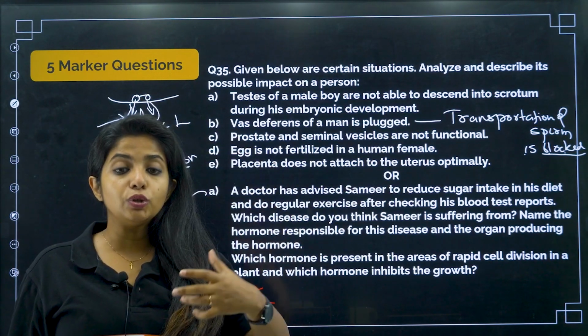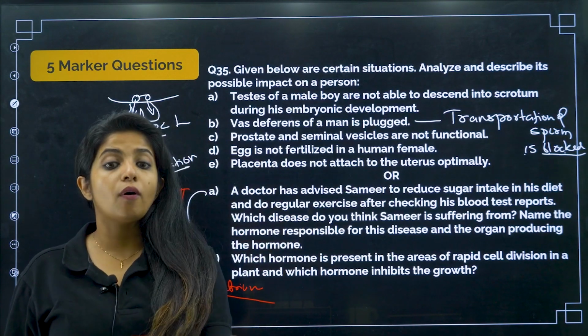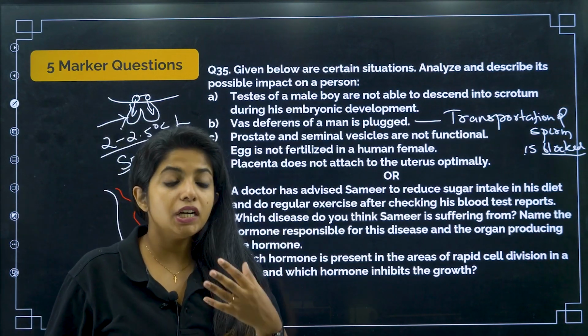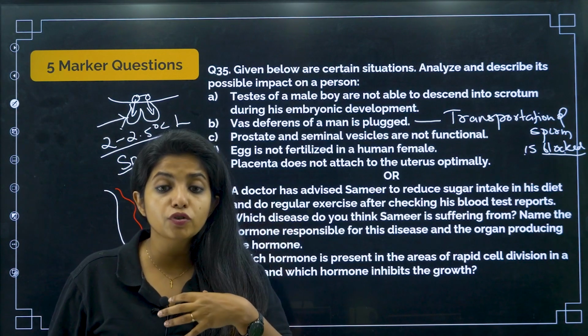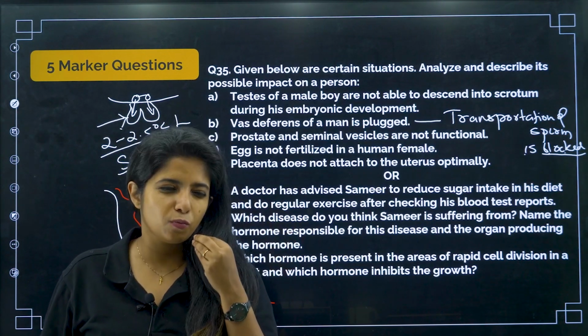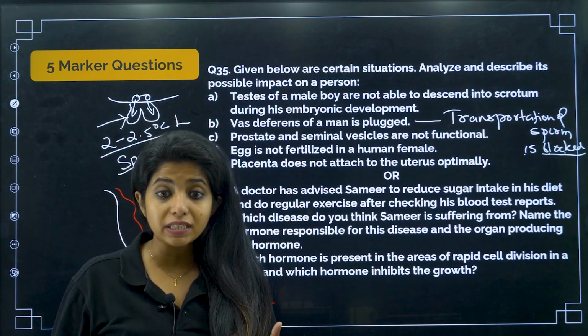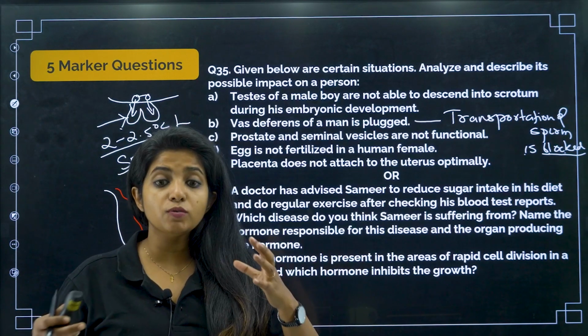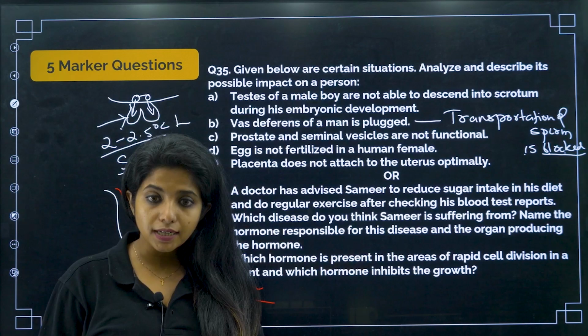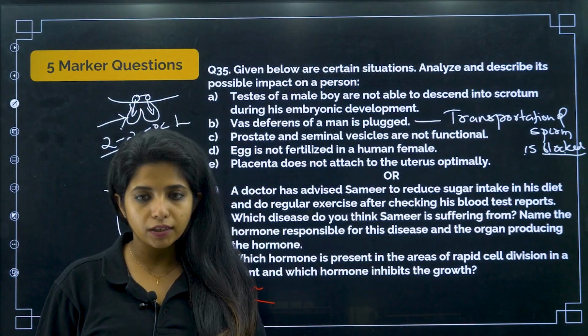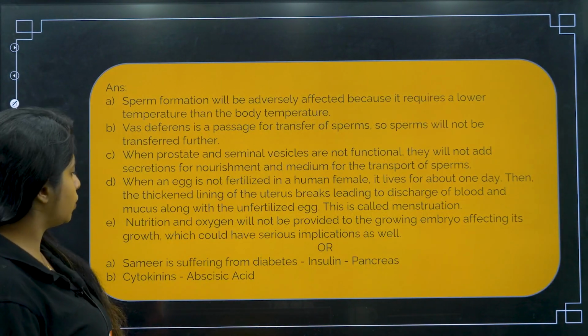The child will not be able to take in important nutrients or gases like oxygen, and it is not going to give out carbon dioxide, and it is not going to be able to remove the waste product also, because placenta is something that becomes a connecting link between the fetus as well as the mother. You get it? So that is the problem that is going to occur. Let's see the answers for this and then we'll move on to the next one.